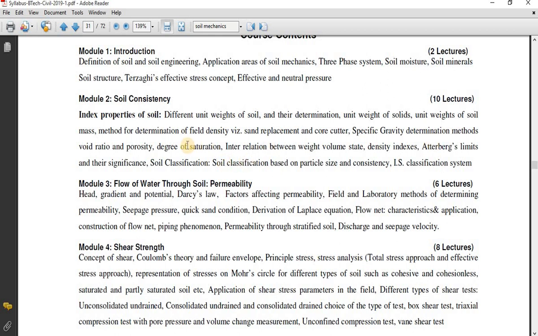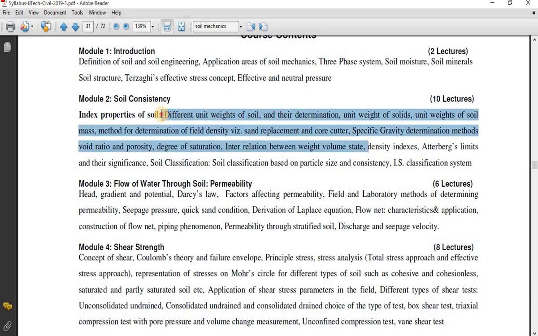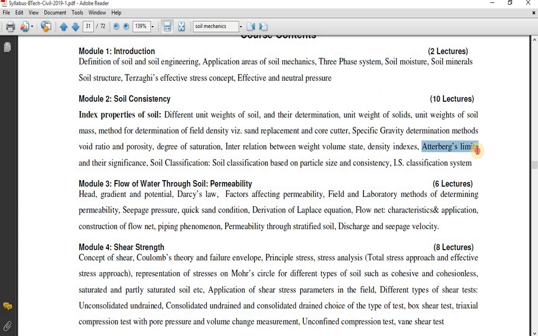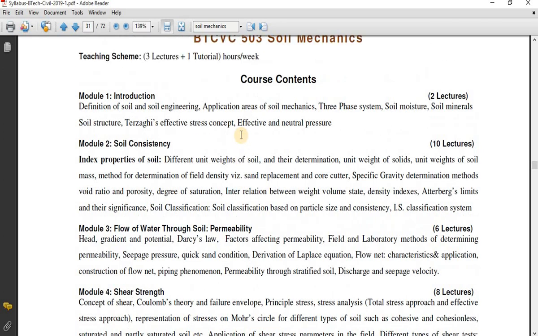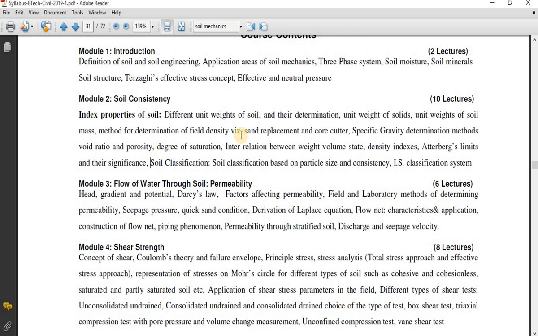So basically you can see here till here we are going to study about the index properties. After that, relation of these index properties. So whatever the index properties, we are going to study how they can be related to each other. We are going to study in Atterberg's limits and consistency limits. Okay, so after that we are going to study about the soil classifications. So once we finish these two units, we are going to end up with the index properties of the soil.